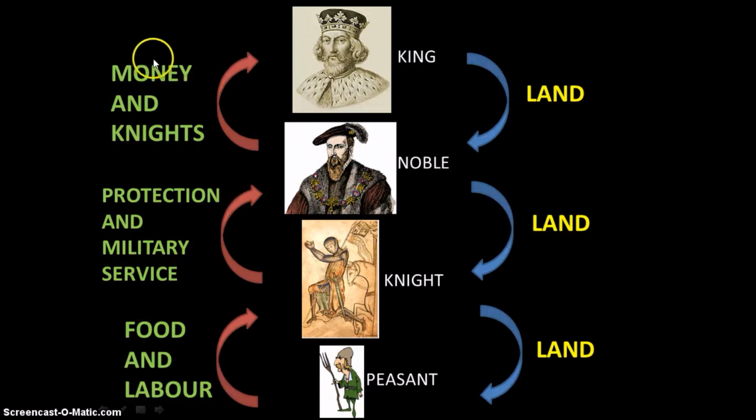On the top of the scale, the nobles were given land by the king so that they would provide these knights to the king. The role of the nobles was to build up an army, be loyal and give money to the king, and this is what they had to do in exchange for their land. So the feudal system was quite beneficial to the king at the top. All he had to do was share some of his land, and in return he would receive food, military protection, money, and knights. This strengthened the kingdom and allowed him to remain in power.